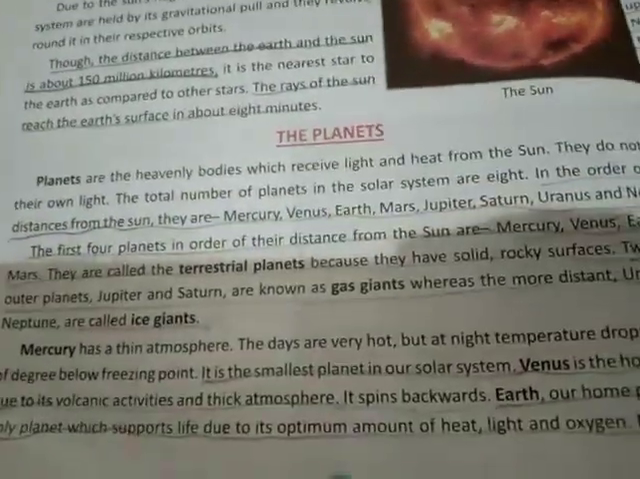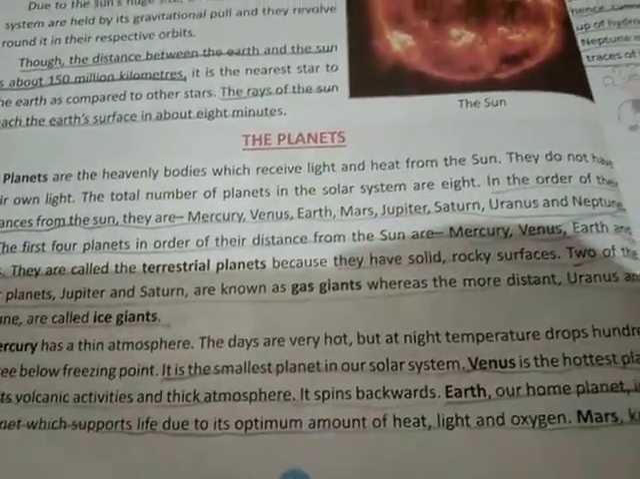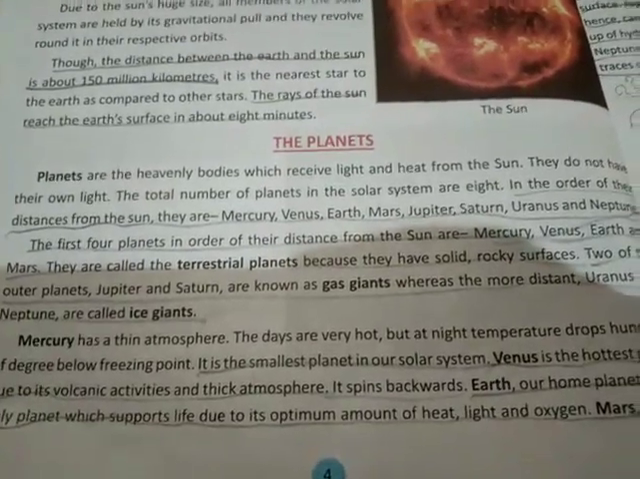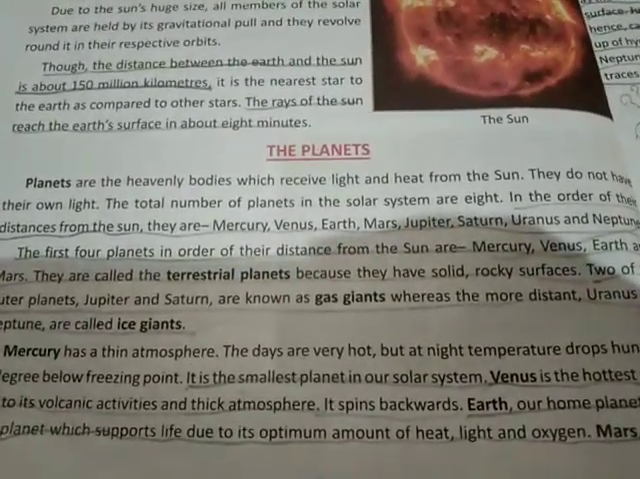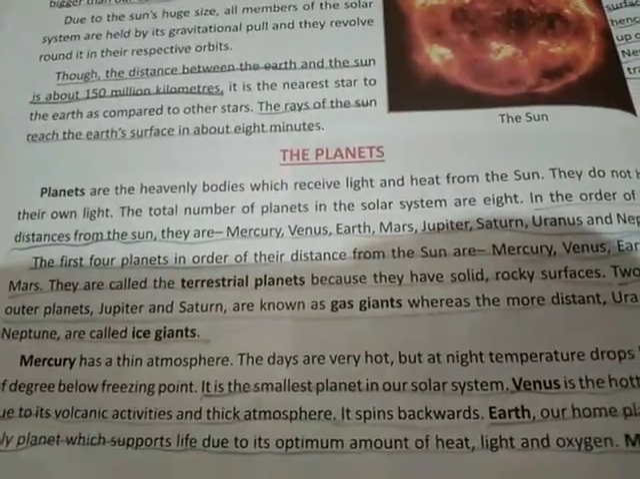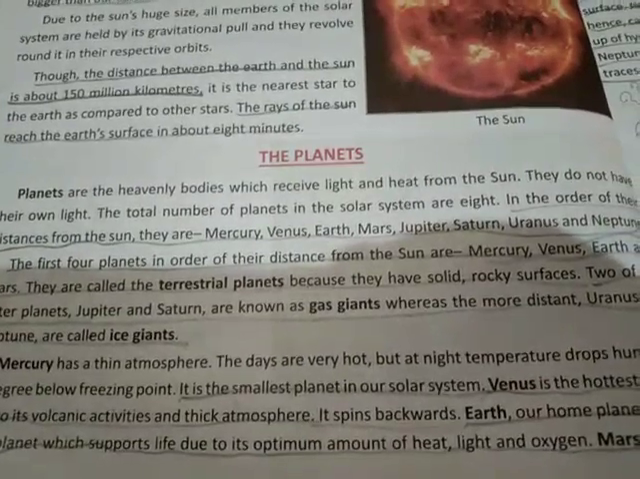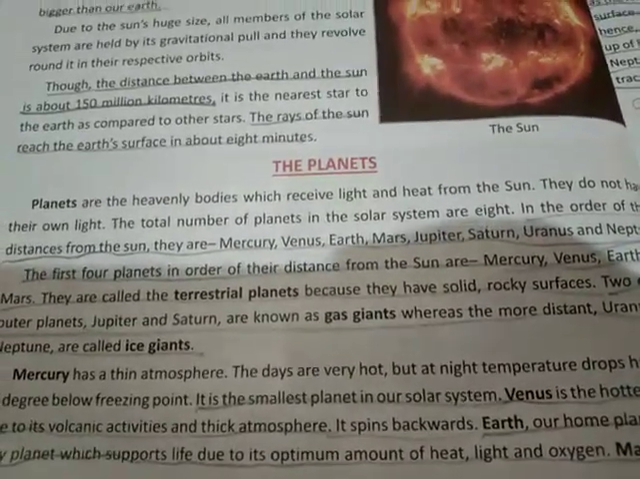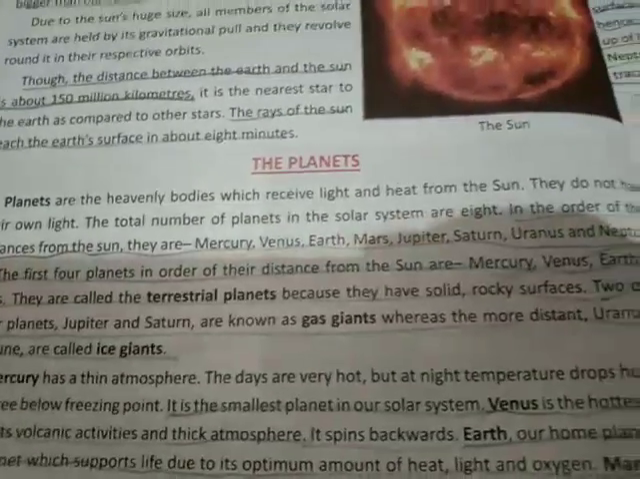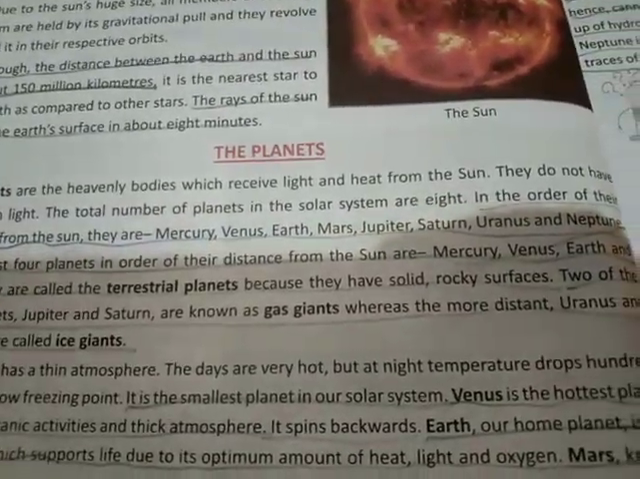Now the planets. Planets are the heavenly bodies which receive light and heat from the sun. So planets do not generate their own heat and light. They receive light and heat from the sun. They do not have their own light, like our earth. Do you think earth has its own light? No. The total number of planets in the solar system is 8.